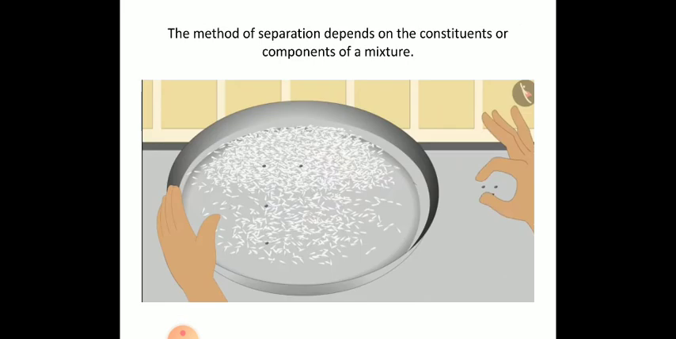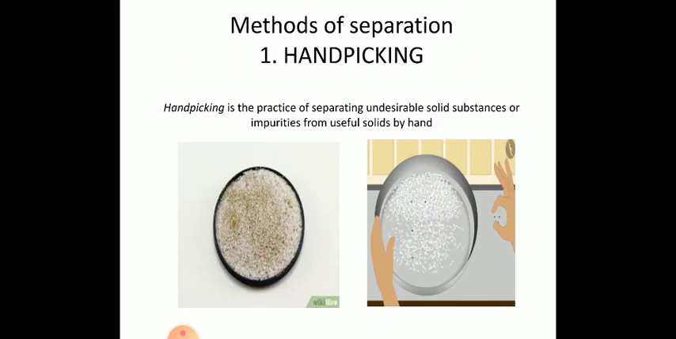Now you can see in this image that the separation method also depends on the type of components present in the mixture. As you can see, the impurities have a bigger size here. In the rice, the stones are big, so we can simply pick them up and separate them. So the method of separation also depends on what type of components and constituents are there in the mixture.